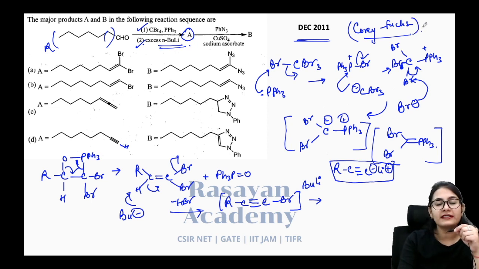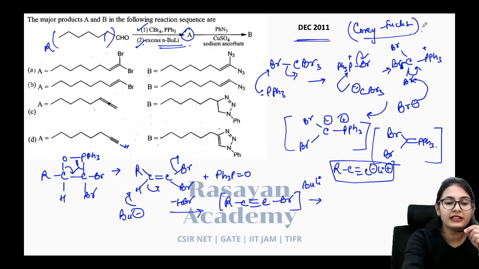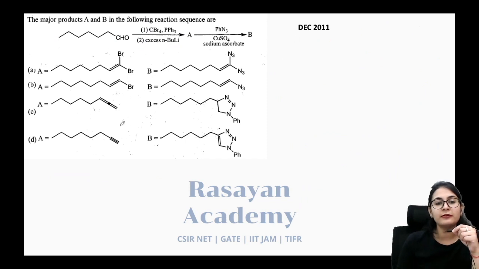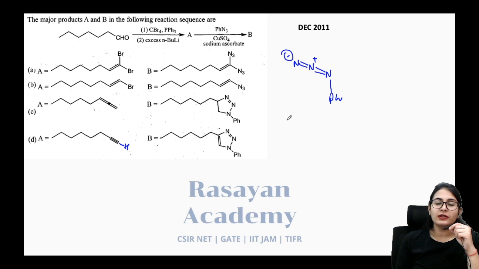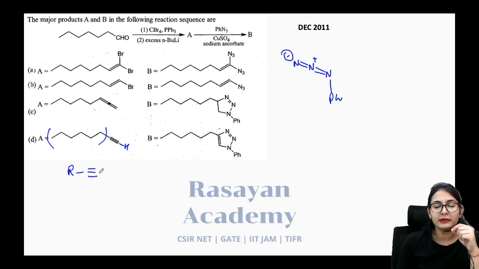Very well, but is it going to end over here? No, we have another step also. Let's proceed from here now. Alright, in the next step you have phenyl azide. This is what you have, phenyl azide. What is this phenyl azide going to do? Let's say I have, once again, the terminal alkyne in this way.